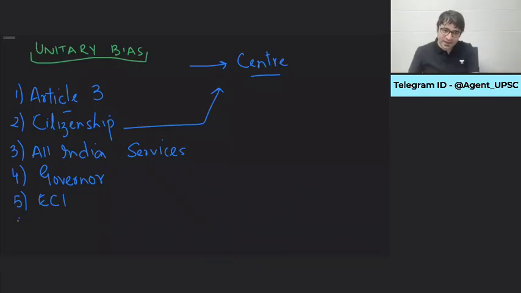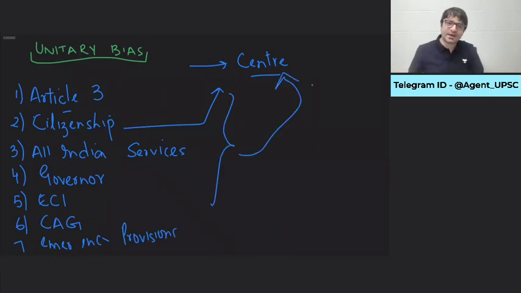Forget about Election Commission. Let's look at another gentleman. CAG, Comptroller and Auditor General, who audits the accounts of the states as well. But he is appointed by the President. Can be removed, just like the judge of the Supreme Court is removed. All these things, and there are multiple other things. For example, the emergency provisions mentioned in the Constitution. All these give a clear picture that our Constitution has been drafted in such a manner that it creates a strong center as against a strong state.